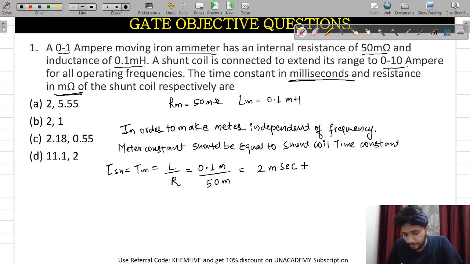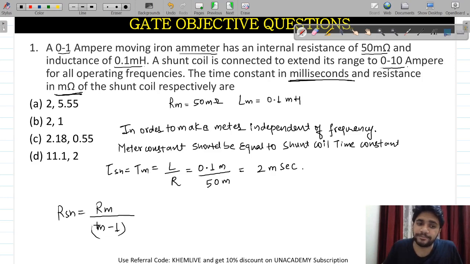After completing the question till this part, what can I say? Either my answer is A or my answer is B. Now I needed to find out the value of RSH. RSH means the resistance in the shunt coil. Resistance in the shunt coil will be equal to Rm divided by M minus 1.